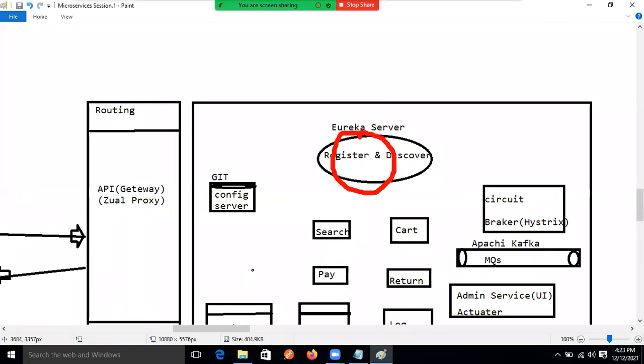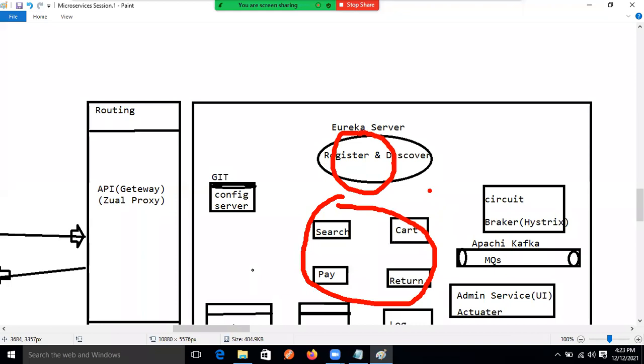This is the memory that holds all information, as I said at the time of creating this diagram. It holds all details of every microservice instance in a service instance format. And this registry and discover memory is given by whom?